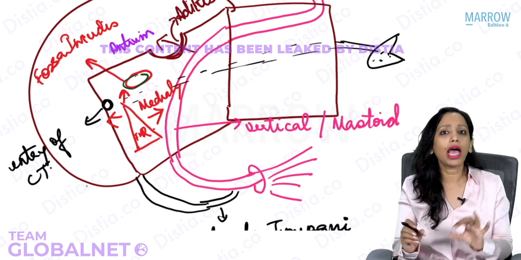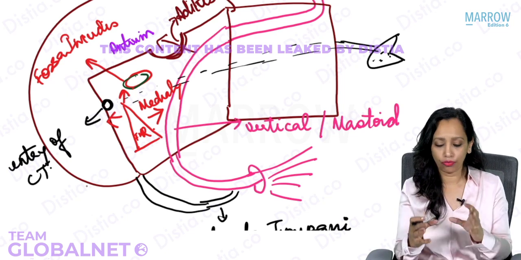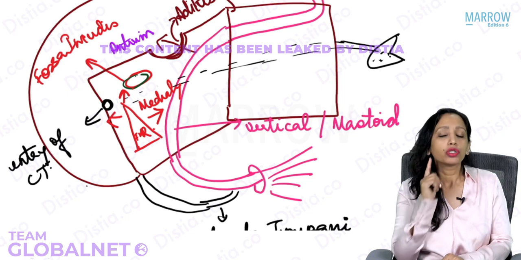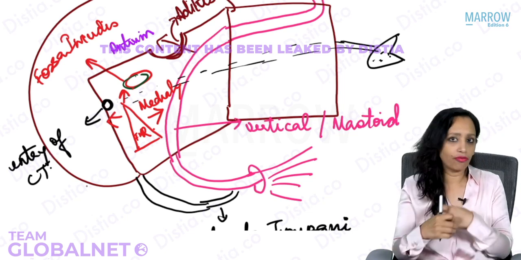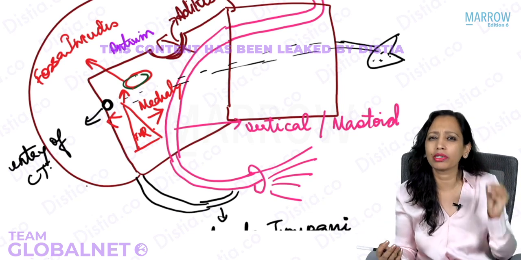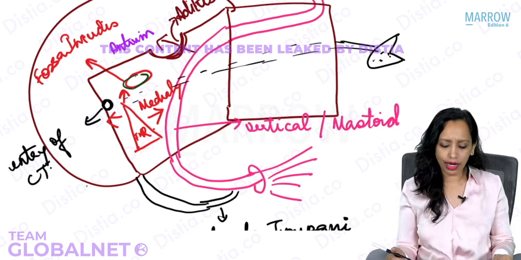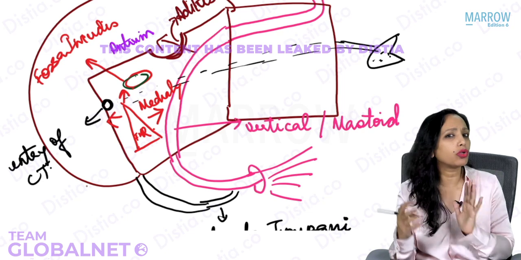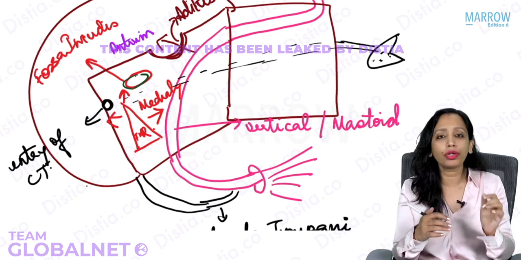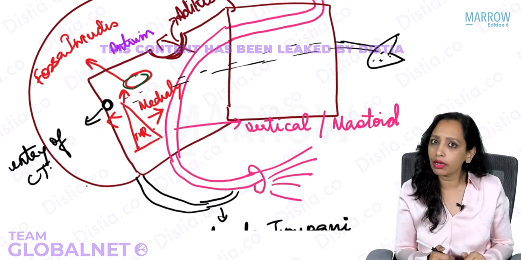Also, whenever we have to remove disease from the middle ear and mastoid, we first operate on the mastoid. We drill the mastoid and remove all the disease from it, and we see that the disease is very limited in the mastoid. Considering that the disease in the middle ear is also going to be very limited, we just make a small opening on the posterior wall to remove the limited disease of the middle ear.